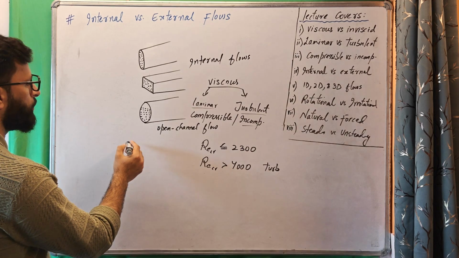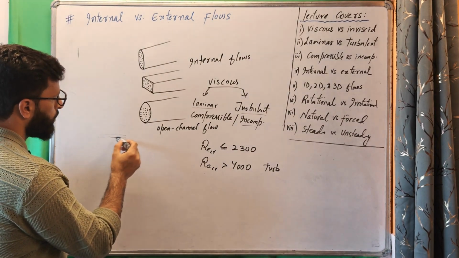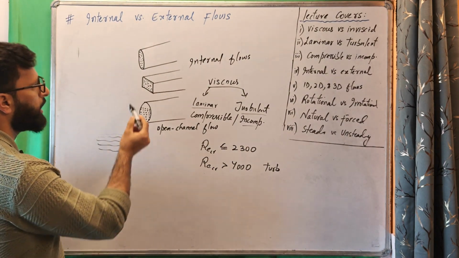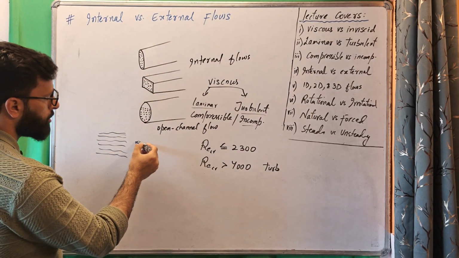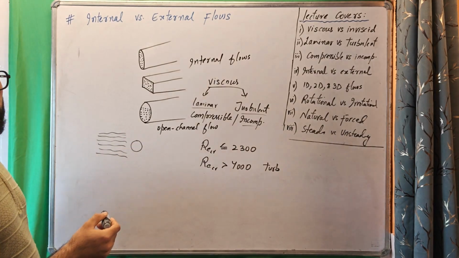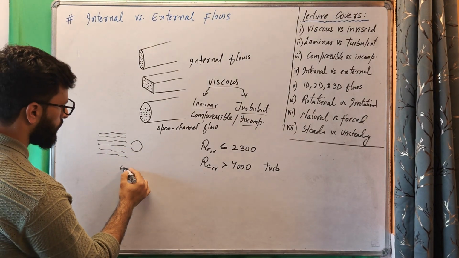Now external flow. Here the fluid is bounded by the walls completely in internal flow. If unbounded fluid passes over a body of any shape, it's called external flow.